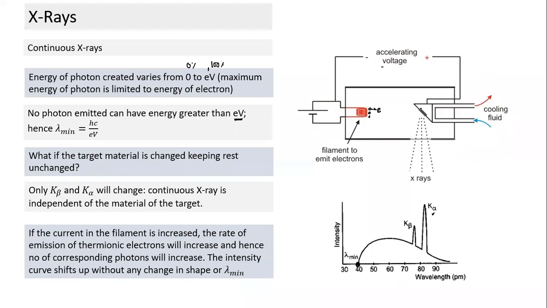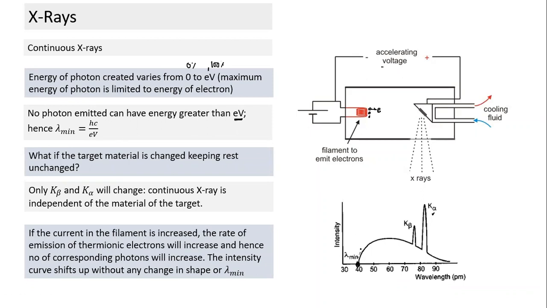The target has not changed. What will change in this graph? Since the target has not changed, these two will not change. But suppose I make the rate at which electrons get emitted double. Accordingly, the number of photons getting emitted will also become double. So intensity will become double.